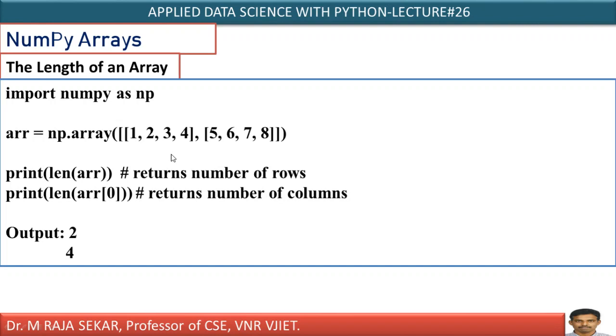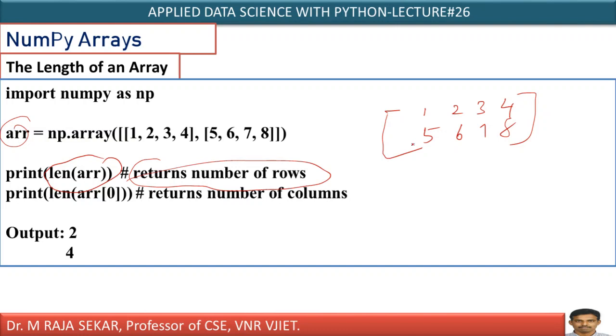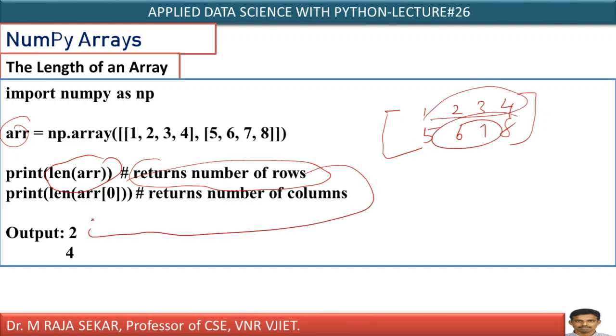Now, just see this one. This one is a 2-dimensional array. In the previous case, we discussed a 1-dimensional array. Just see what happens in this 2-dimensional array. 1, 2, 3, 4 is my first row. 5, 6, 7, 8 is the second row. len of array name. What is my array name? arr. len(arr) returns the number of rows. How many rows are there? First row, second row. Therefore, it will return 2.